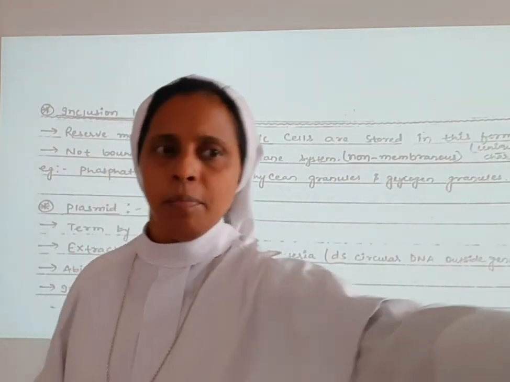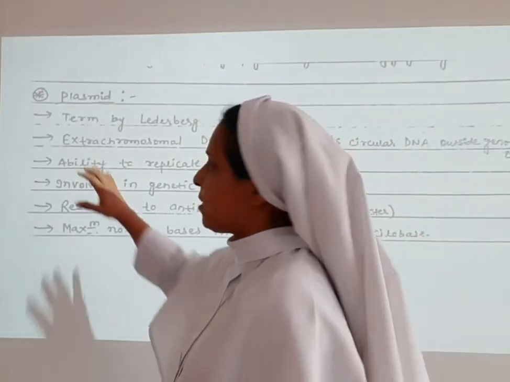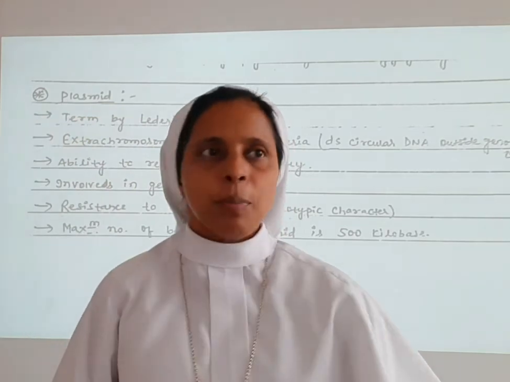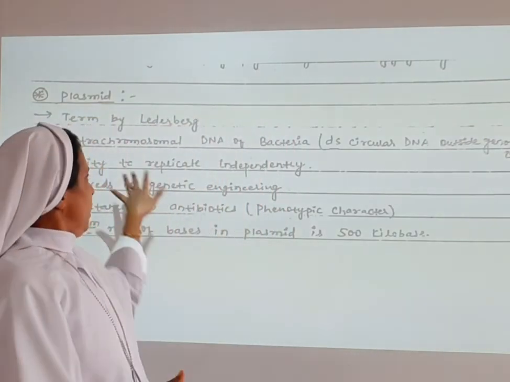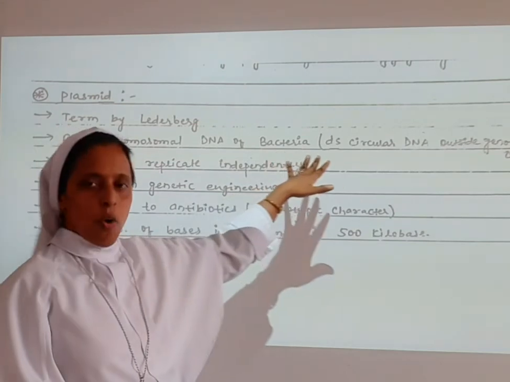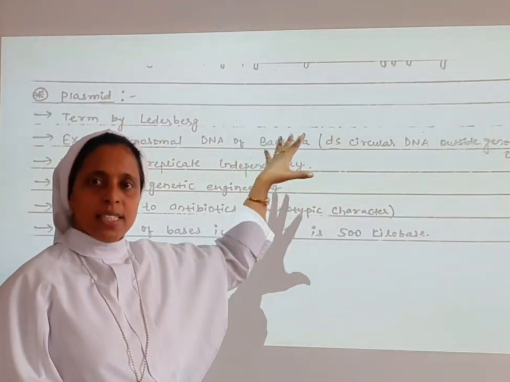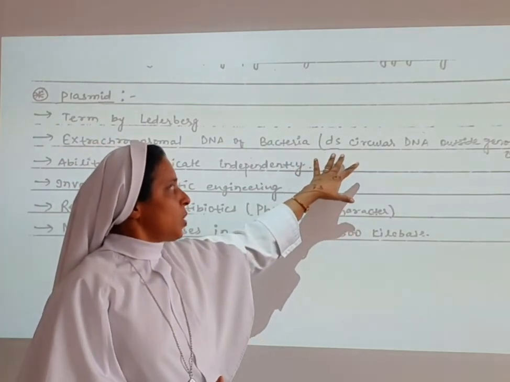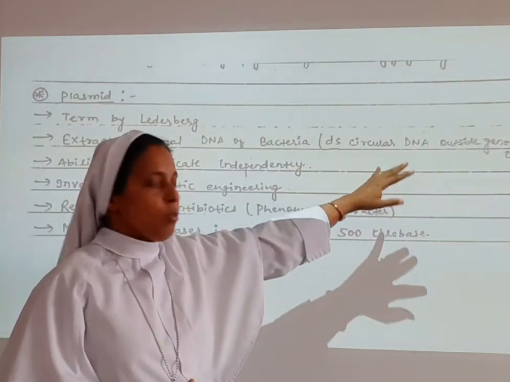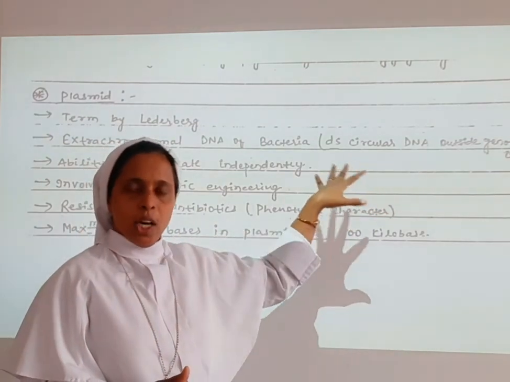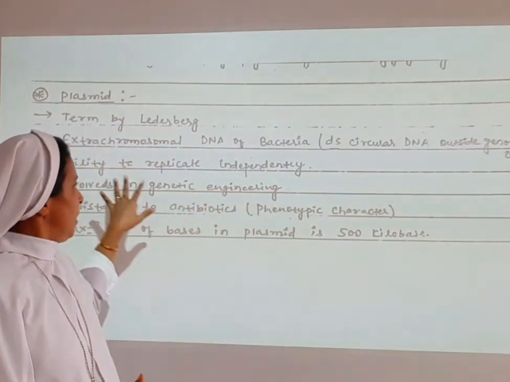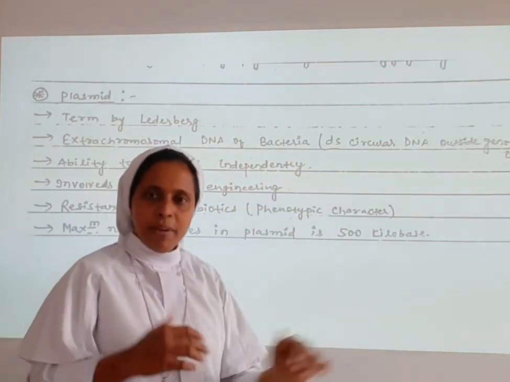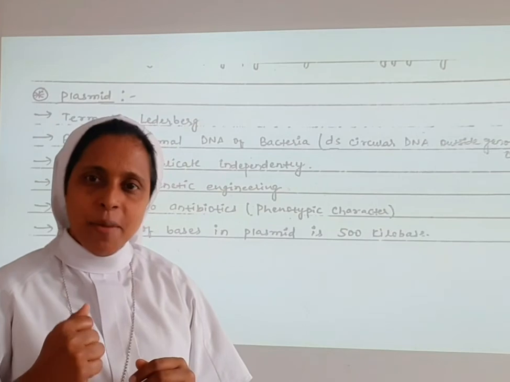Next, moving towards the plasmid. Let's learn about the plasmid. The term was proposed by Lederberg, and it is the extra chromosomal DNA of bacteria. We can say it is circular DNA outside the genomic DNA. These plasmids have the ability to replicate independently.